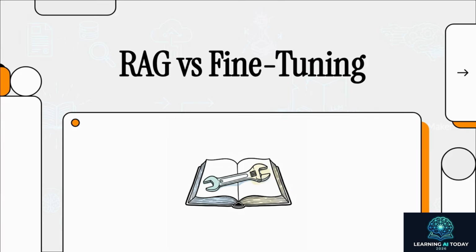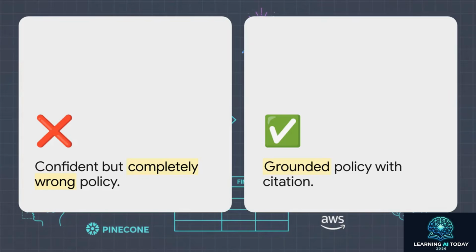But then a customer asks it about your return policy, and it confidently spits out completely wrong information. The customer follows that advice, things go sideways, and boom, trust is instantly broken. That right there is the nightmare scenario. You get a hallucinated answer wrapped in absolute confidence. Contrast that with a grounded, factual answer that actually gives a correct, traceable citation.